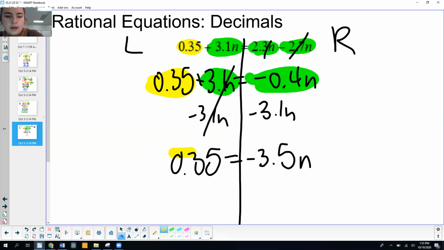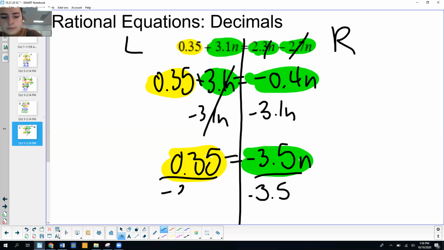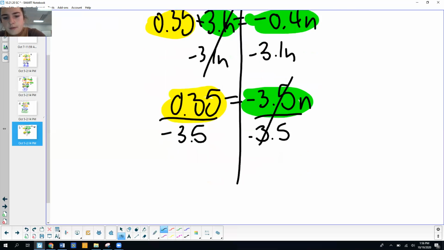All right, finally, I've got constants on one side of the equal sign. I've got variables on the other side of the equal sign. I'm going to go ahead and divide both sides by negative 3.5 so I can get n by itself. I'm going to be left with n equals 0.35 divided by negative 3.5, and that's going to give us n equals negative 0.1.